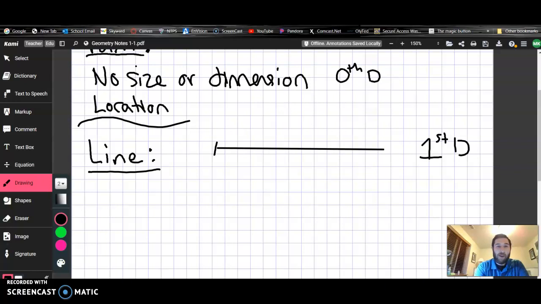Since we can go side to side, we can call the whole line generally with a lowercase cursive letter. Just like X and Y are reserved for equations, the letters generally reserved for a line are L, M, or N.